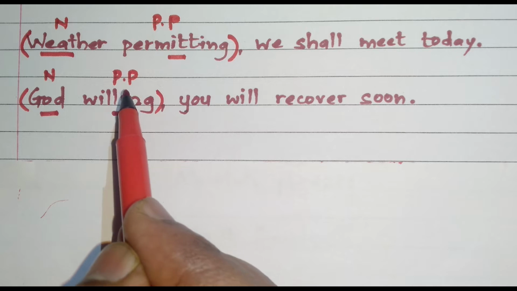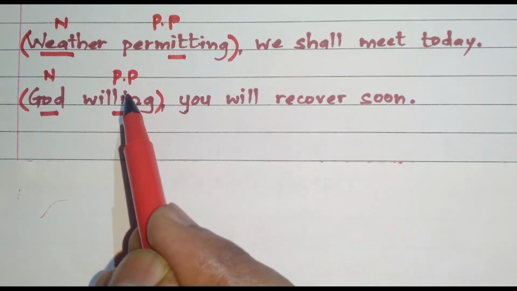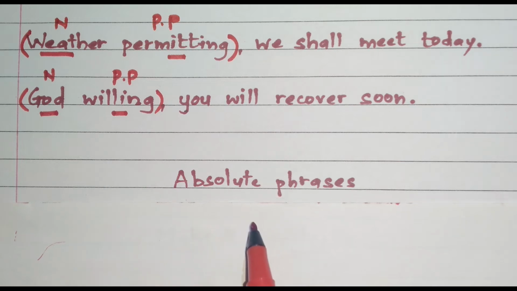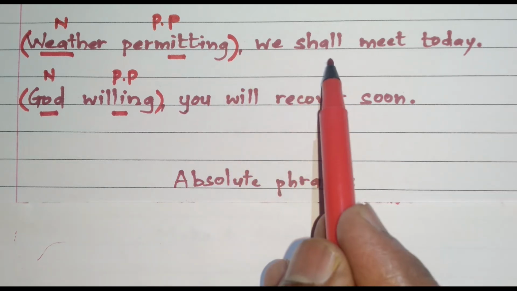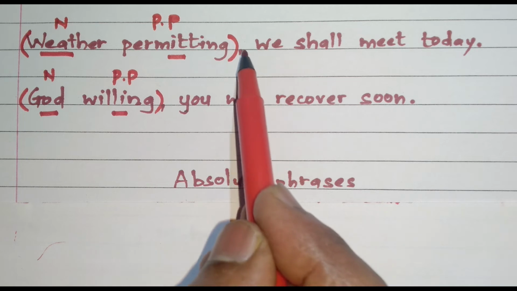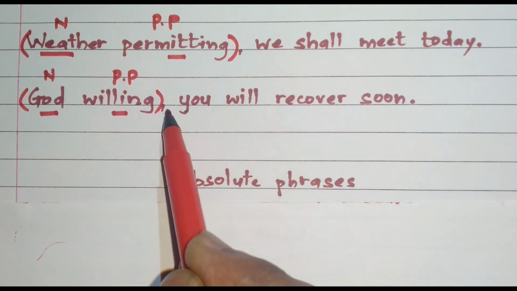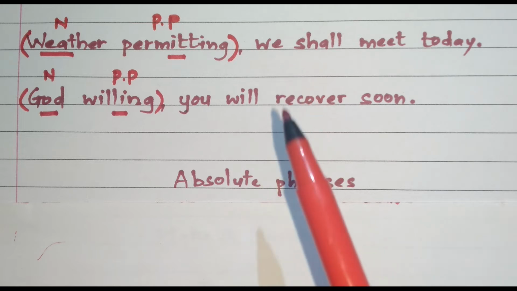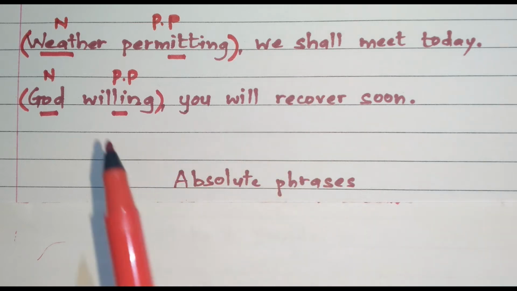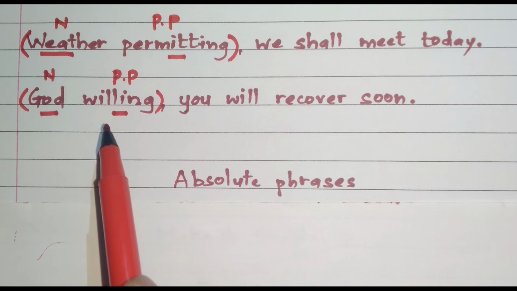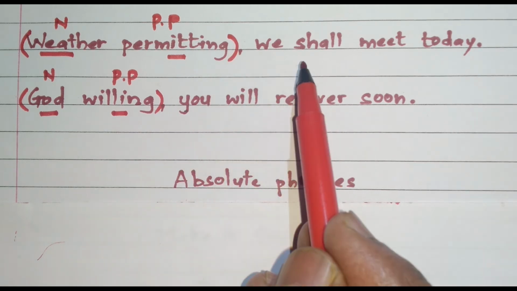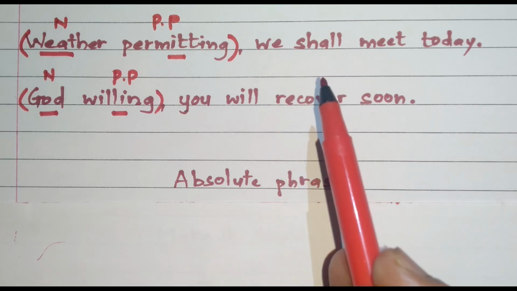These phrases are called absolute phrases. Absolute phrases are phrases which are joined to the main sentence with a comma. They are not connected with any conjunction. Moreover, these absolute phrases give additional information or detail regarding the sentence.